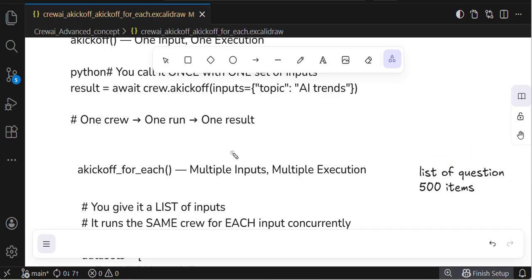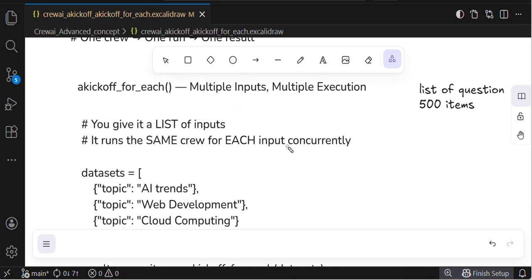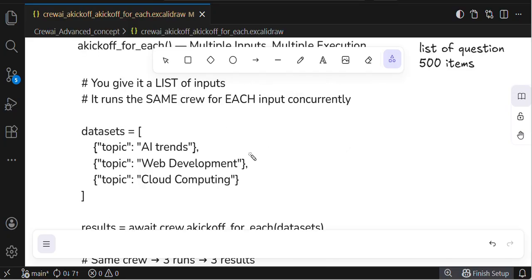If you want to perform batch processing, in that case akickoff_for_each is a good way to execute. You give it a list of inputs, and it runs the same crew for each input set. It will only execute the same crew, guys, but it will be executing asynchronously, not synchronously.